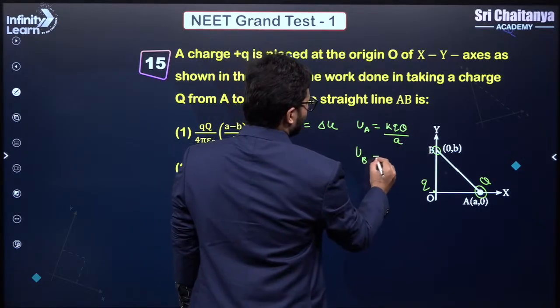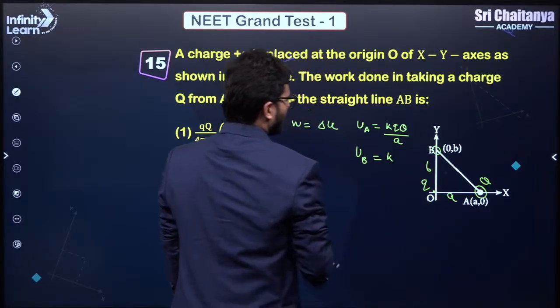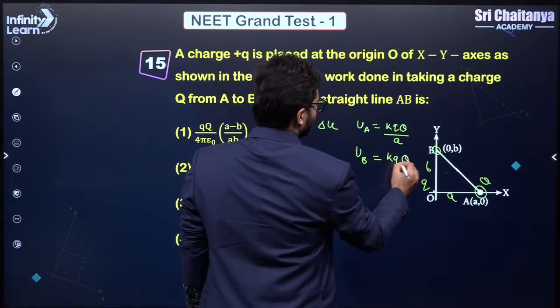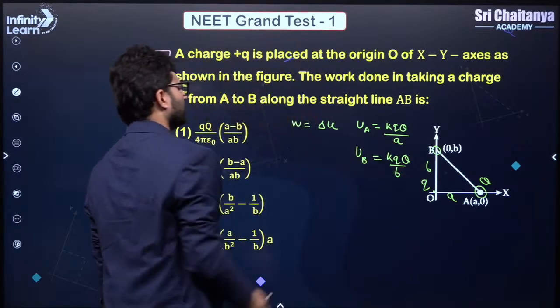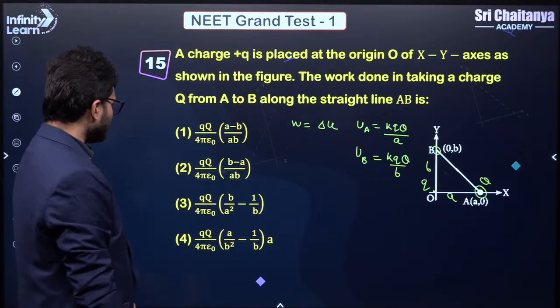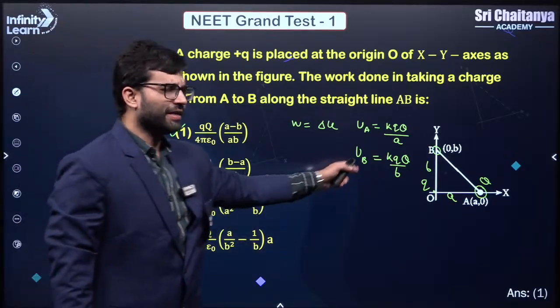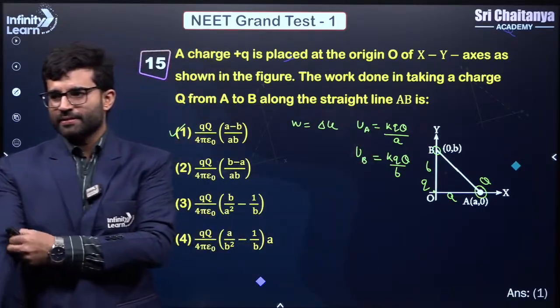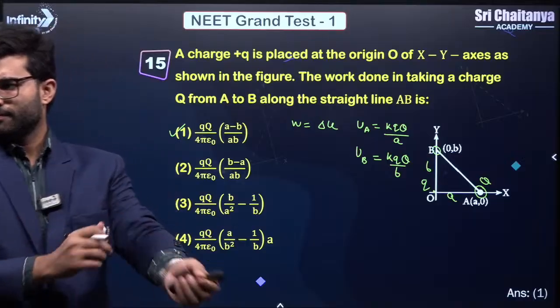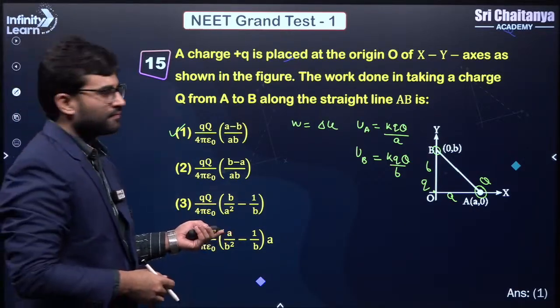So UA is K small q capital Q upon A. What is UB? UB is this distance. What is this distance? This is B. This is A. So K small q capital Q by B. Now you take the difference. Very, very simple. UB minus UA. So you will get, I think, A minus B by AB. That should be 1, right? Clear? So you just have to take the difference. UB minus UA. Very simple. Clear? Let's move ahead.